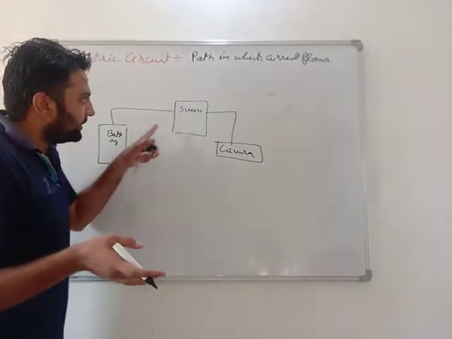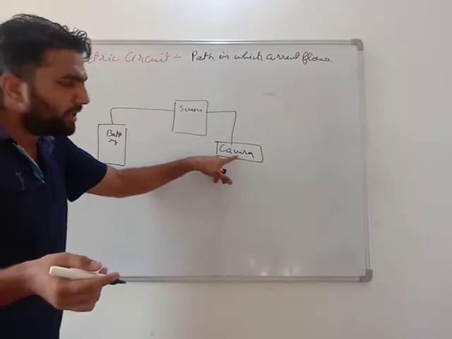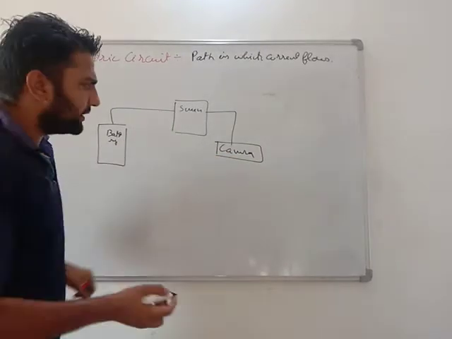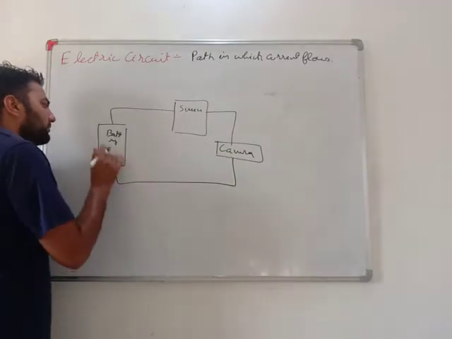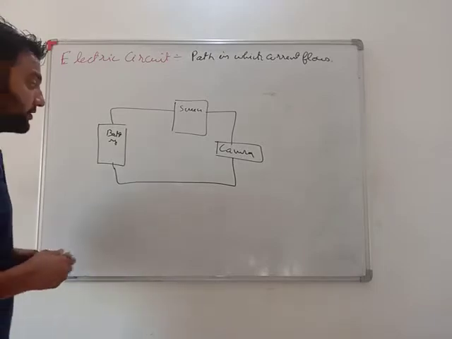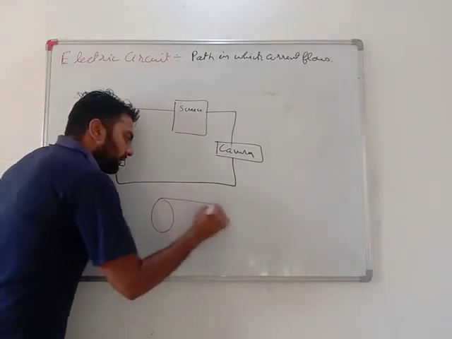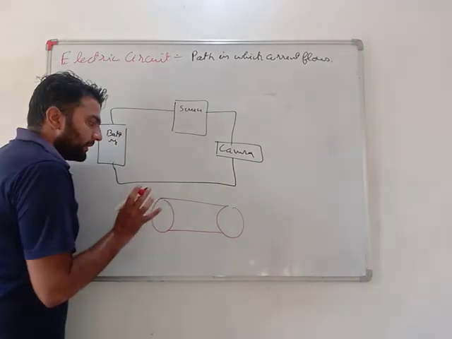In this recording time the camera is also getting current. The screen is also getting current, and again that current goes back to the battery. Very important thing, dear students.